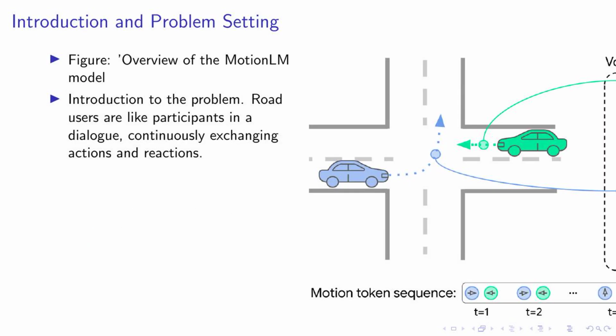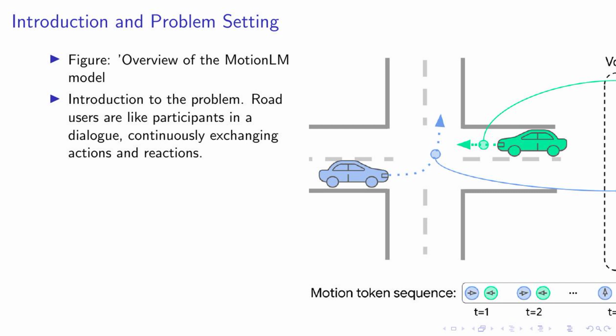scenarios. Imagine road users as participants in a dialogue, continuously exchanging actions and reactions. This dynamic interaction mirrors the fluidity of communication. However, predicting these interactions is a complex task. Traditional models often simplify this by breaking down the joint distribution of agent behavior into independent per-agent marginal distributions. But this approach has its limitations. It fails to capture the future dependencies between the actions of different agents, leading to inconsistent scene-level forecasting.